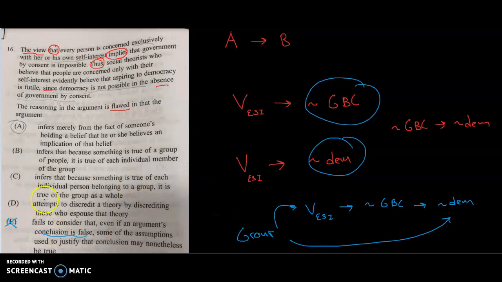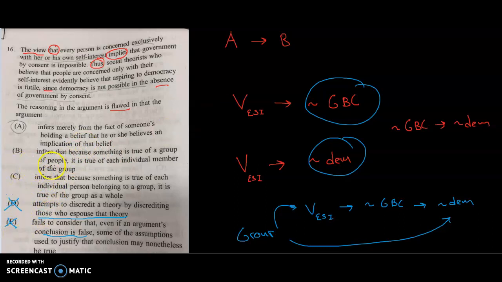So that's out. D attempts to discredit a theory by discrediting those who espouse that theory. Does that happen? Do we have any character assassination going on here? Short answer is no. Think about interpreting that. If we're discrediting people who espouse that theory, it's kind of like, okay, your idea is wrong because you're a moron, right? I'm not attacking the idea itself or the conclusion. I'm just saying the person who stated it is flawed in some way, and therefore somehow that's a problem. So no, that doesn't appear in here at all clearly.